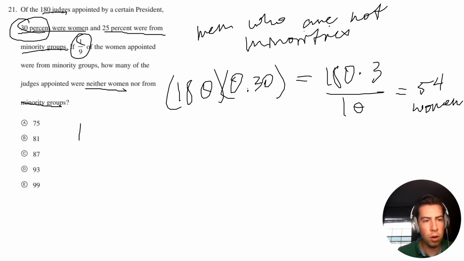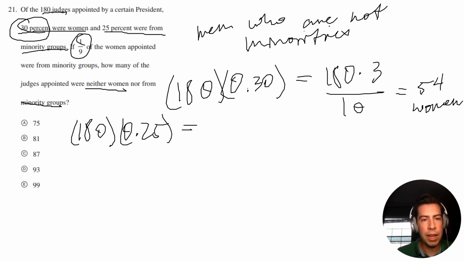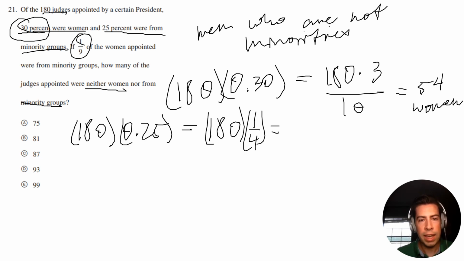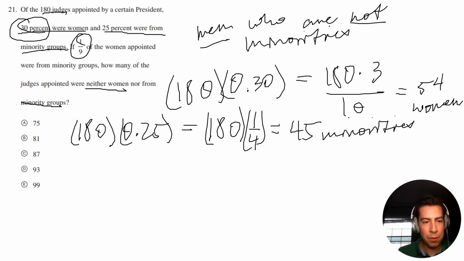Okay, now let's get how many total minorities there are. So we have 180 judges multiplied by the 25% that are from a minority group. And 25% is equivalent to 1/4, so I'll just multiply this by 1/4. And 180 divided by 4 is going to be 45. So we have 45 total minorities. Okay, so now remember, we want men who are not minorities. So what that means is that we need to take 180 and we need to subtract off women and minorities.